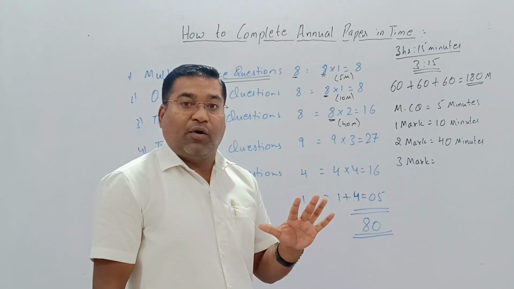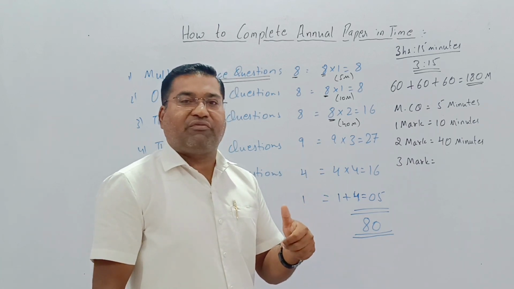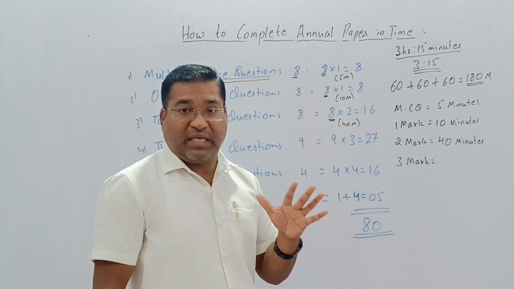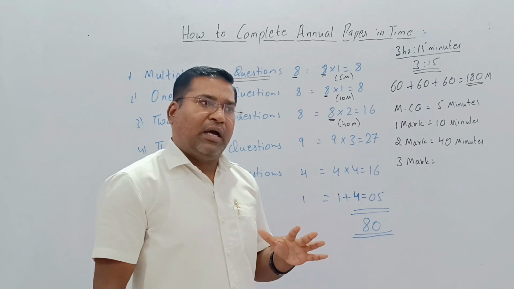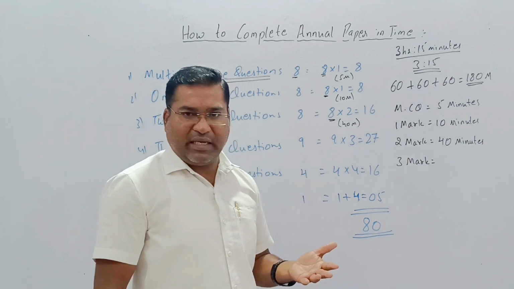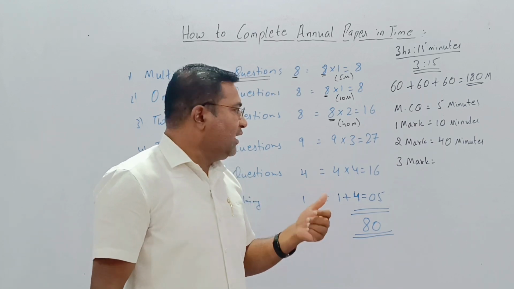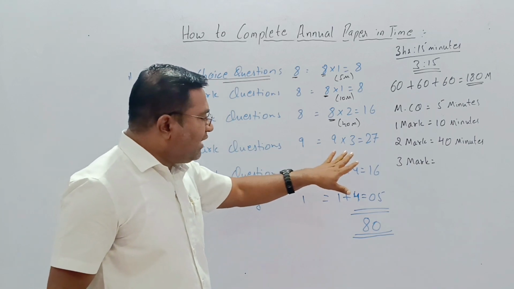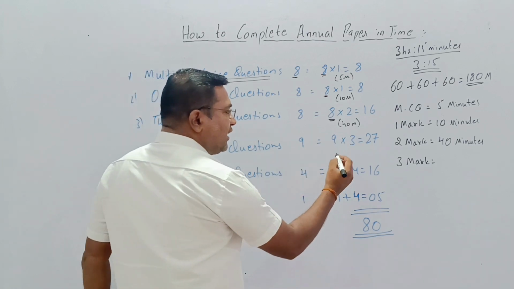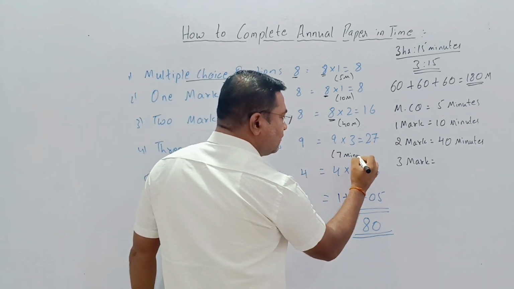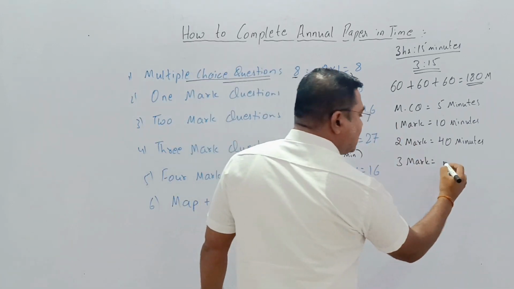But if the time is extended a little, we will convert 6 minutes to 8 minutes. Actually, 8 minutes will be too large, so we can convert it into 7 minutes. So if there are 9 questions of 3 marks, and each question is given 7 minutes, 7 nines are 63.